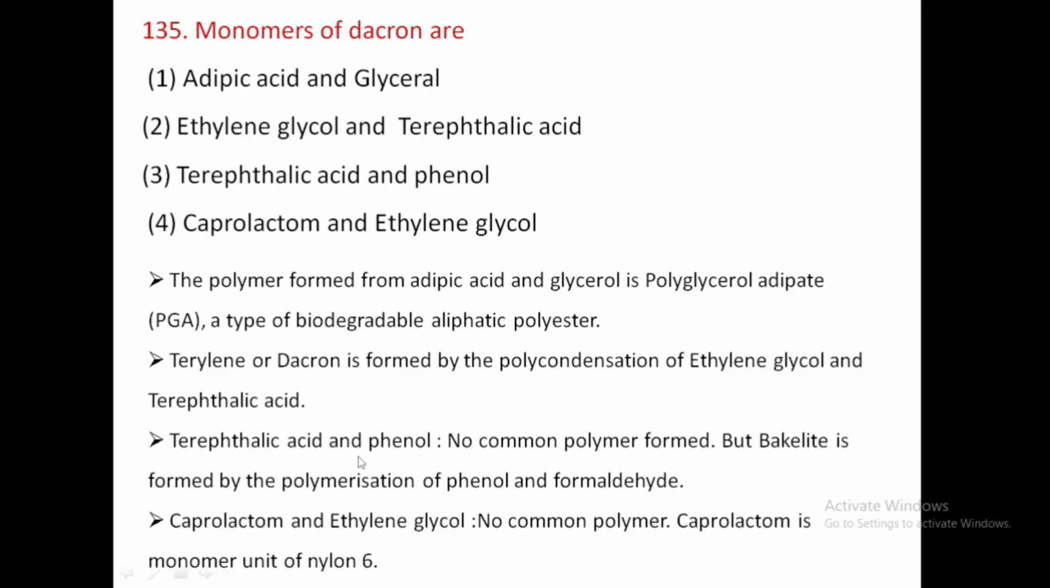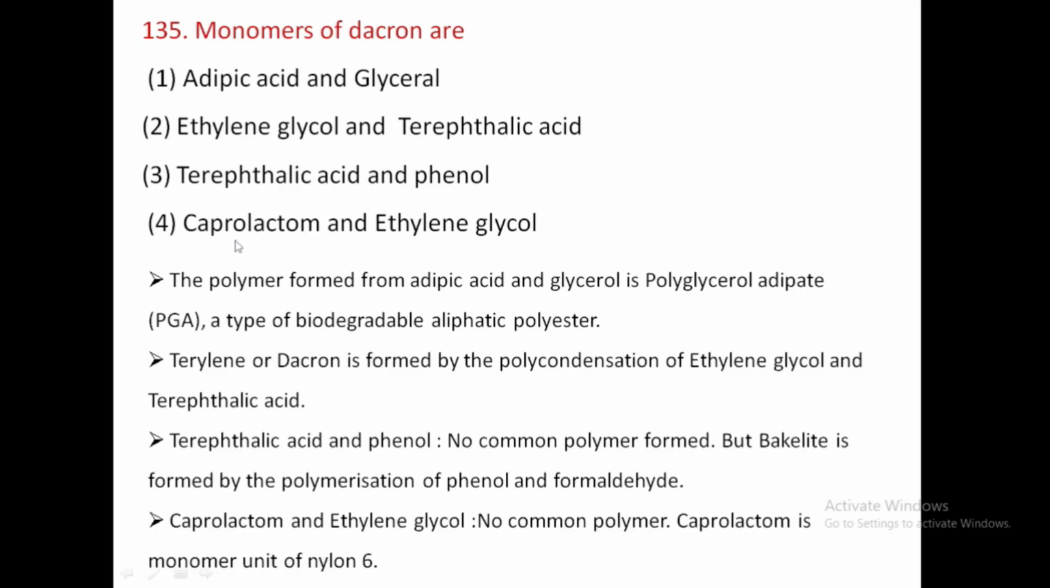There is no common polymer formed by the linkage of terephthalic acid and phenol, but Bakelite is formed by the polymerization of phenol and formaldehyde. When phenol and formaldehyde combine, polymerization takes place to form Bakelite, as Bakelite is a polymer.